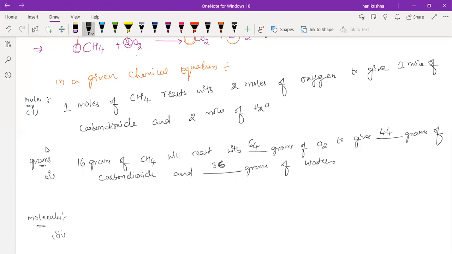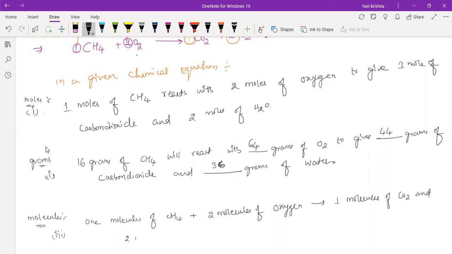One molecule of CH4 will react with 2 molecules of O2 to produce 1 molecule of carbon dioxide and how many molecules of water? 2 molecules of water. 1 molecule of CH4 reacts with 2 molecules of oxygen to produce 1 molecule of CO2 and 2 molecules of water.